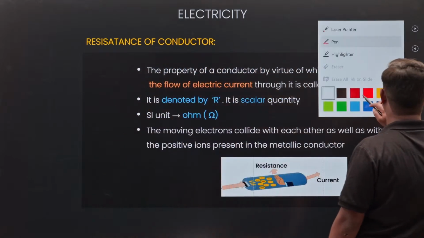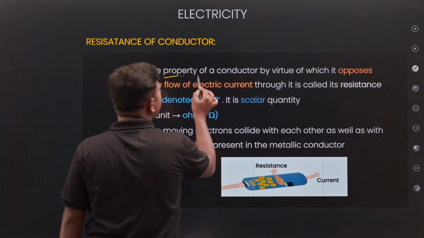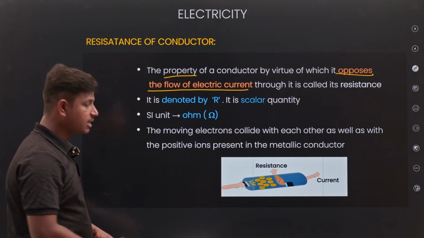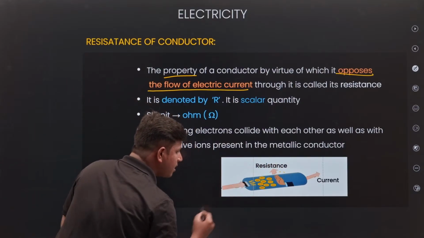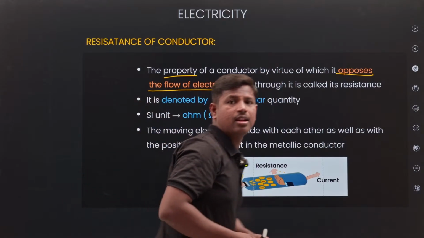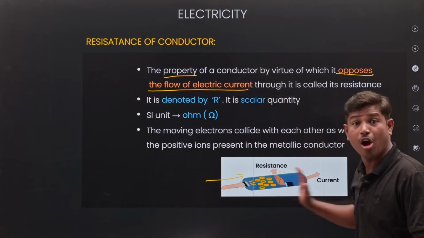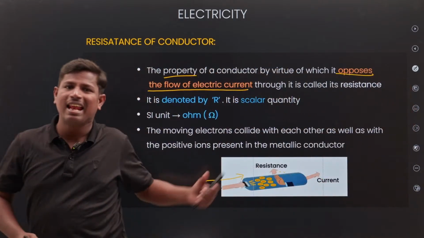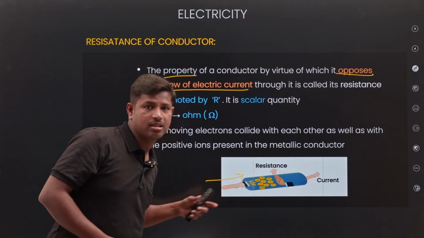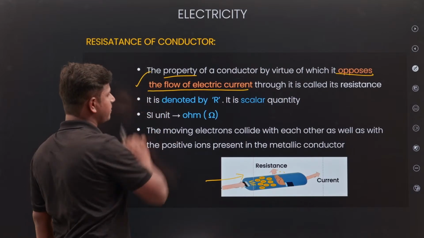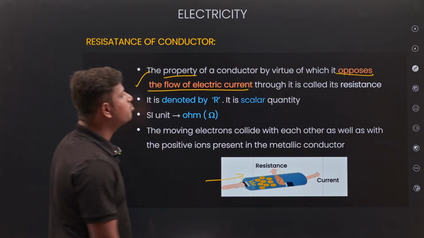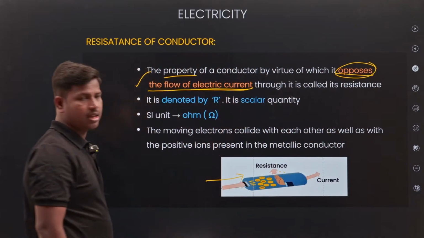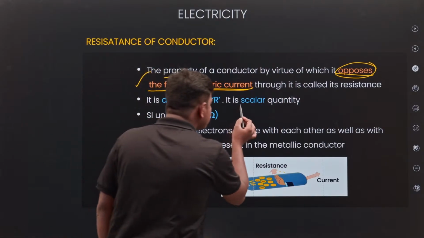Next, look at the property. The property of a conductor opposes the flow of electrical current. Look at that: electrons are going in this direction. How will the opposition be? In the opposite direction. If electrons are coming, stop them. That property we call resistance. What is resistance? It simply opposes the flow of electrical current.